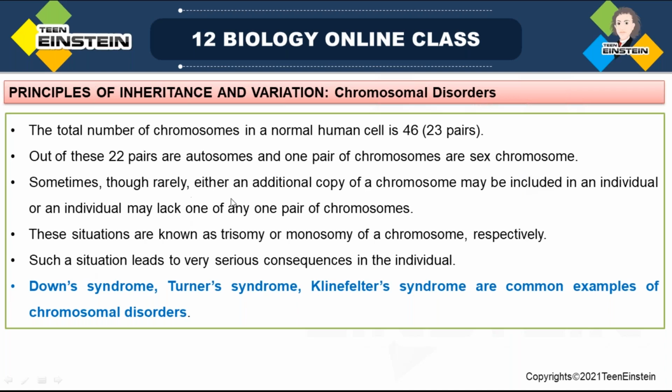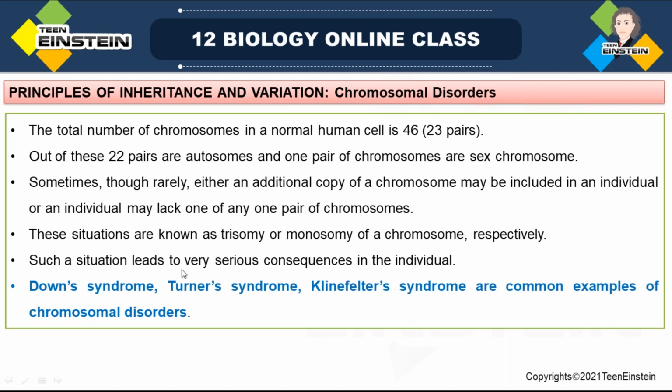And sometimes either an additional copy of a chromosome may be included in an individual, or they may lack one of any pair of chromosomes. This situation is known as trisomy or monosomy of a chromosome. Okay.